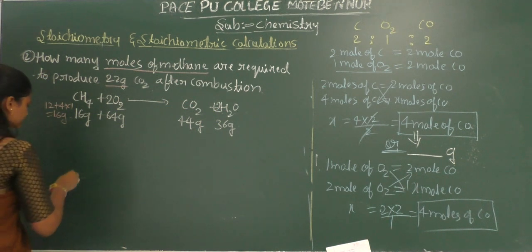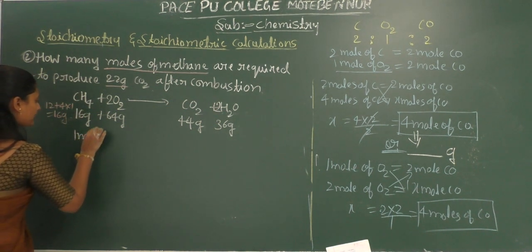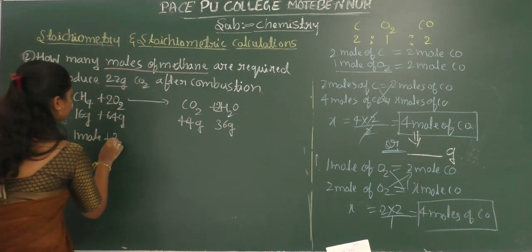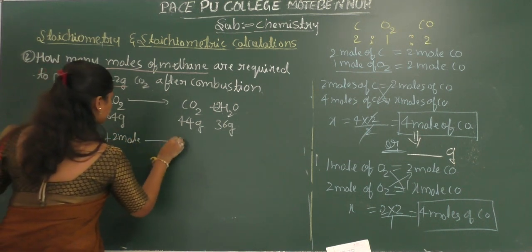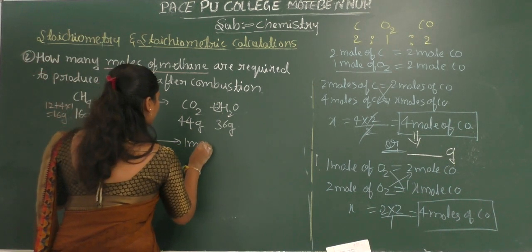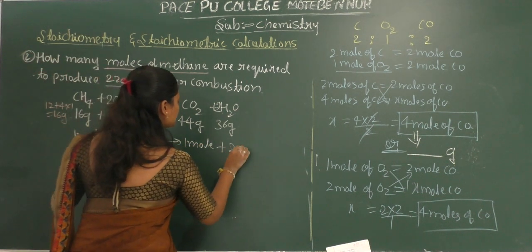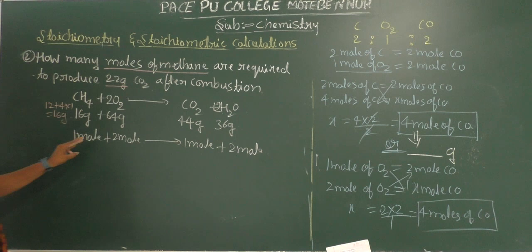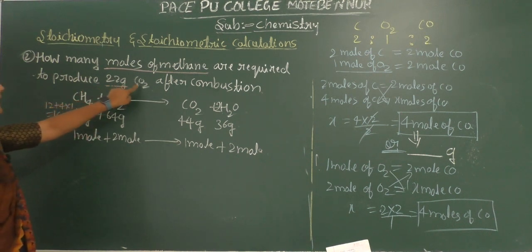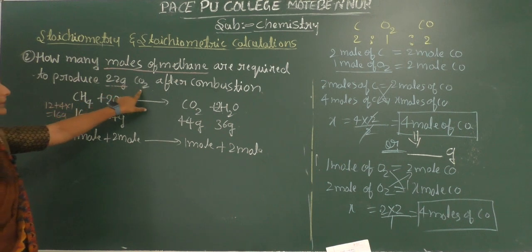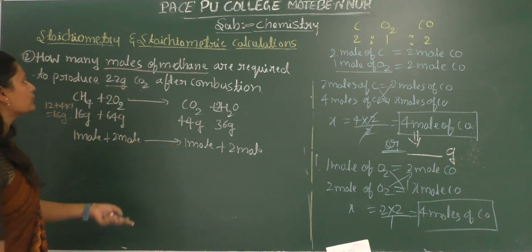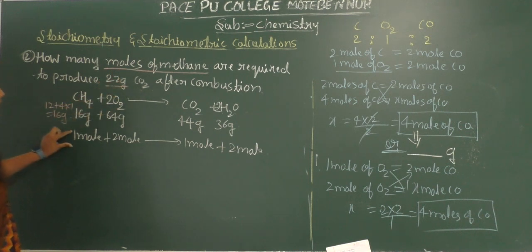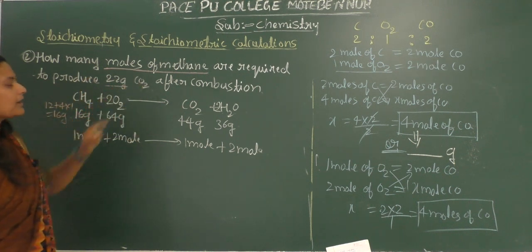Now 1 mole of methane reacts with 2 moles of oxygen, and it forms 1 mole of carbon dioxide plus 2 moles of water. This we already know. Here the given is 22 grams of carbon dioxide, which is already produced. So we have to find the total number of moles of methane required in the production of 22 grams of carbon dioxide.